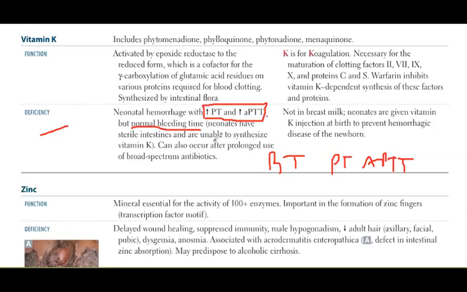The neonates have sterile intestines and are unable to synthesize vitamin K, because sterile intestines means no bacteria, no intestinal flora. So when a neonate is born, there is no bacteria inside their gut, in their colon.